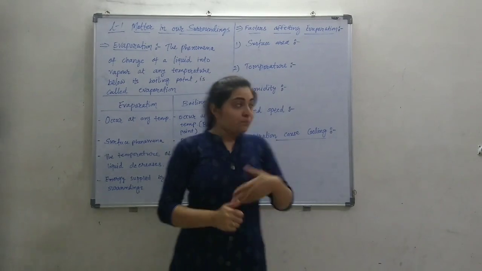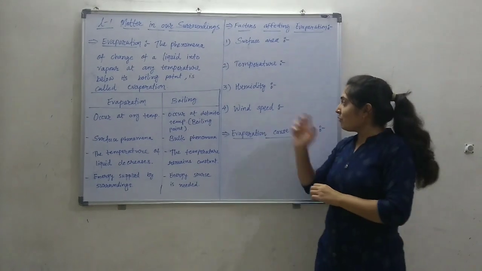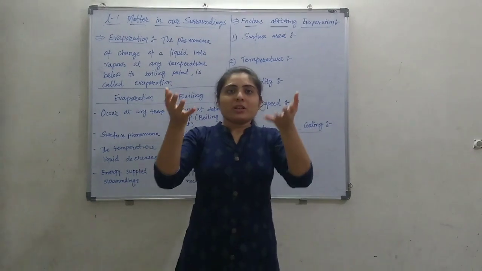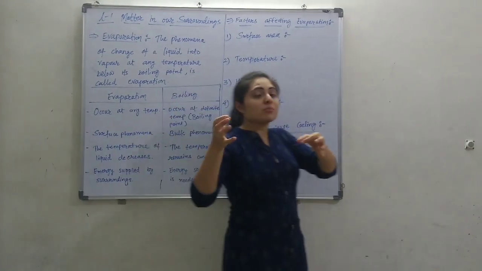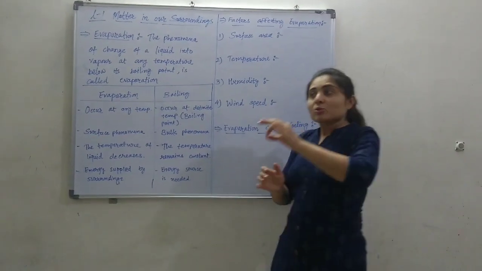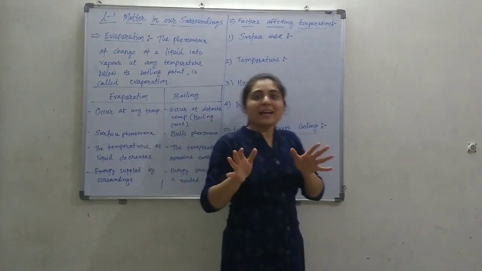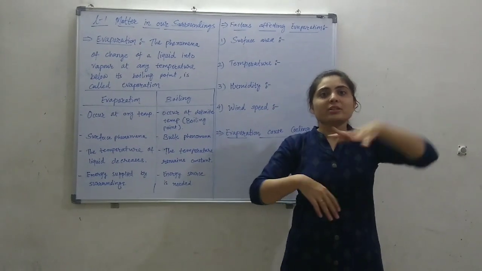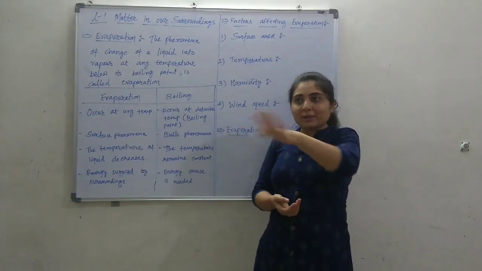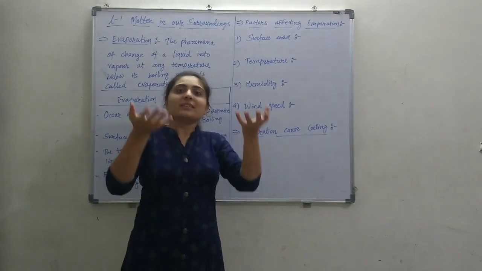Now, wind speed. See how wind speed is affecting the evaporation process. Let us say the liquid is evaporated, so the water vapor is in the atmosphere. As the wind comes, the water vapor present in that area will be taken by the wind to another region. So this region is completely empty. The atmosphere is empty without vapor, so the evaporation process speeds up.